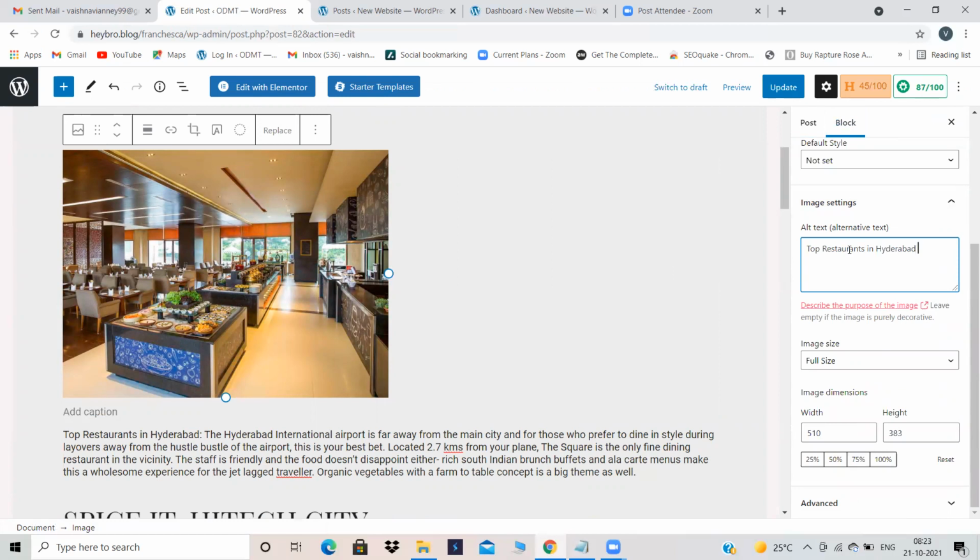Give some sentence so that you'll be ranked for that. There will be a chance to rank for that keyword also. Top restaurants in Hyderabad.